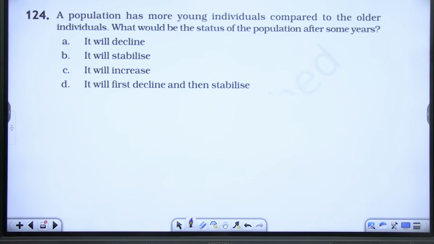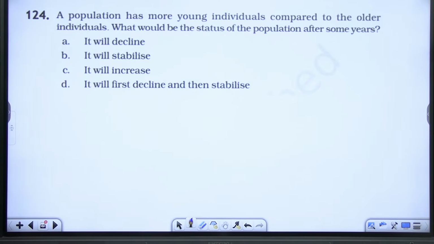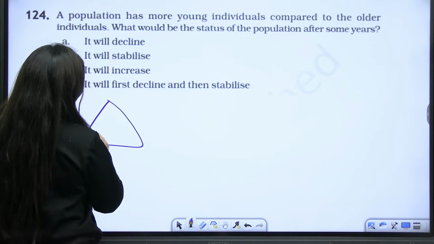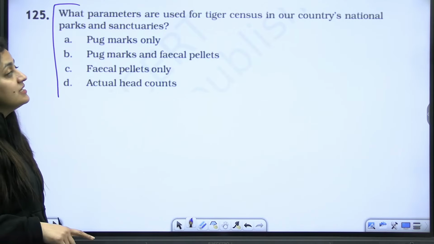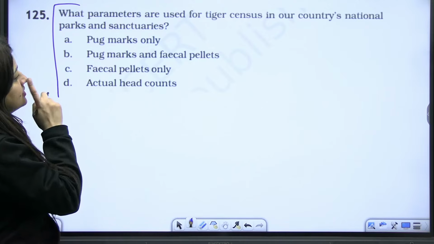Now, a population has more young individuals compared to the older. What will be the status of the population after some years? Will it increase or will it decrease? Again, a very simple question. You know that it will increase. Here we will see the triangular age pyramid. Understood? Next, what parameters are used for tiger census in our country's national parks and sanctuaries?